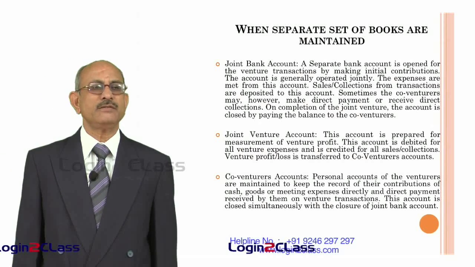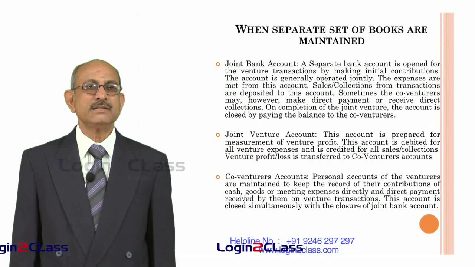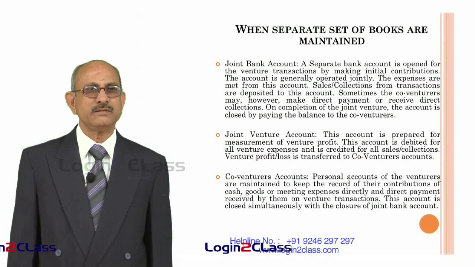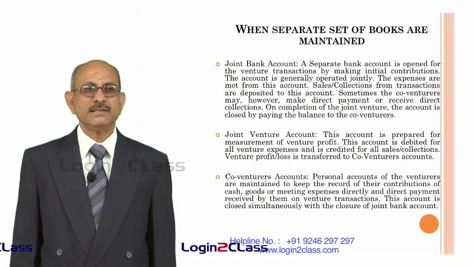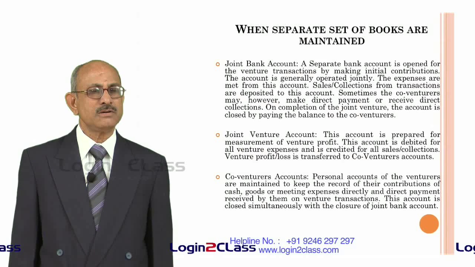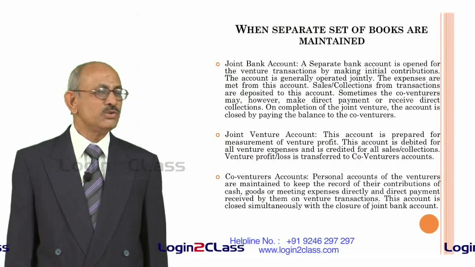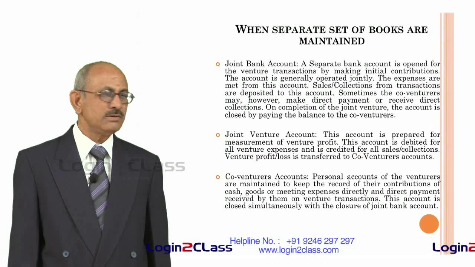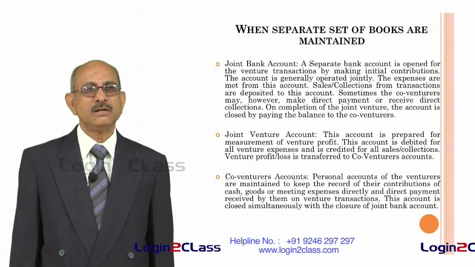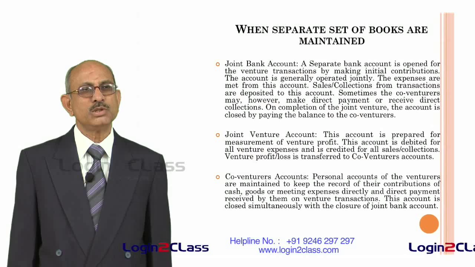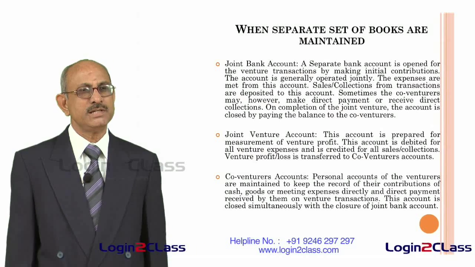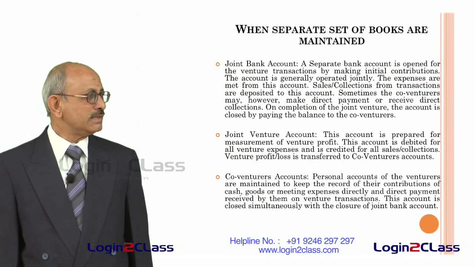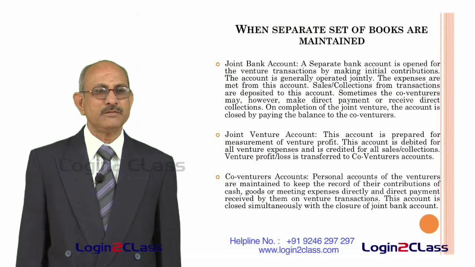In the case of a joint venture account, this is particularly for the measurement of the profit of the joint venture. So, what is done is, it is just like a profit and loss account. All expenses for the joint venture are debited to this account. As I said, all expenses include both capital expenditure as well as revenue expenditure, because there is no distinction in a joint venture in terms of capital or revenue expenditure.